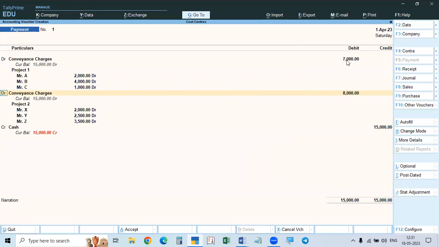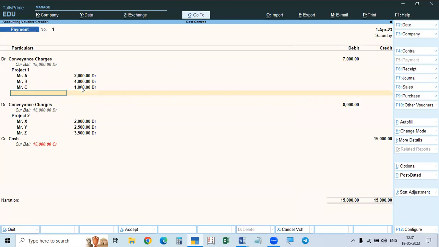So this 7,000 is for project 1 category, and these are divided among the employees. And this 8,000 is again conveyance charges for project 2, because we cannot give only 15,000. If you give 15,000, it will be divided among these 3, and after this, it would go to another cost center, but there is no other cost center.